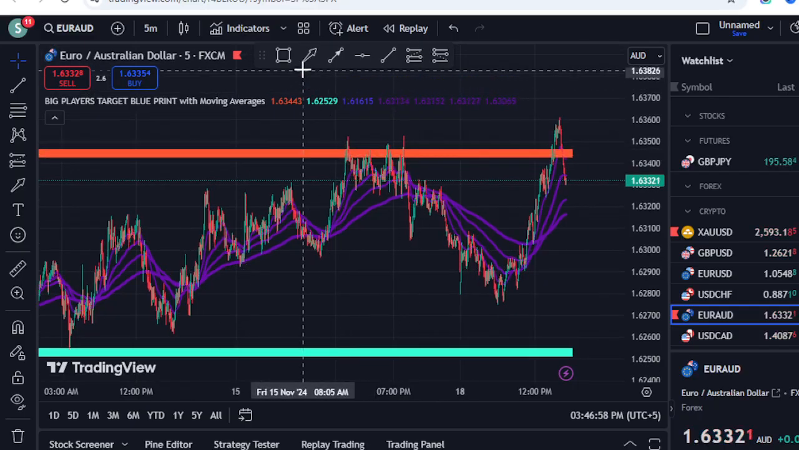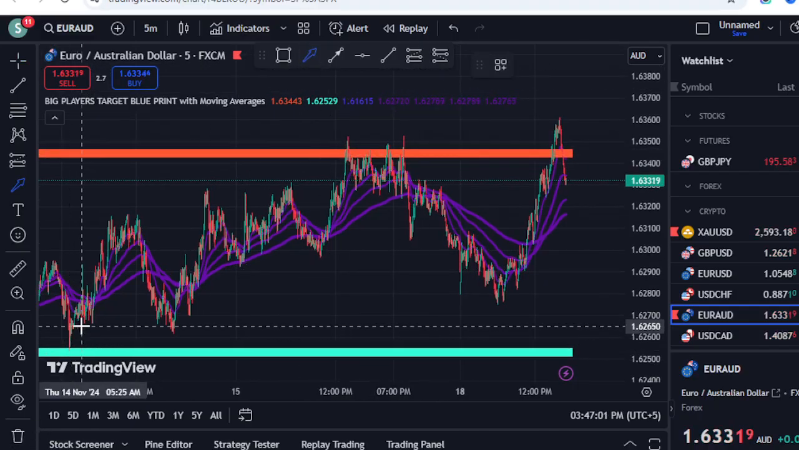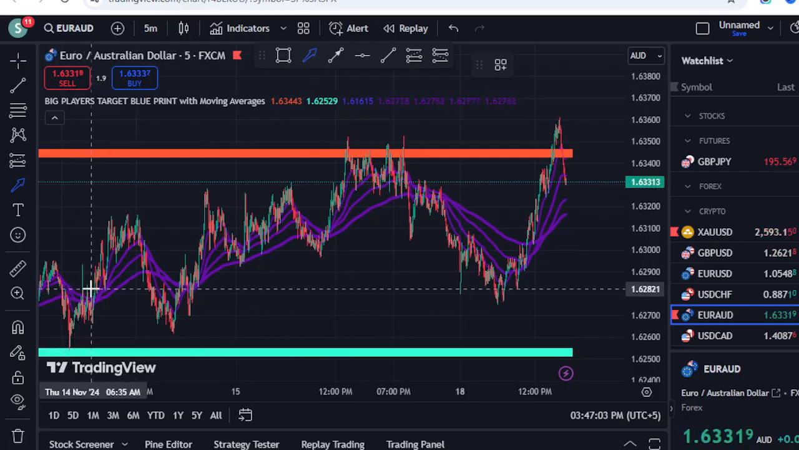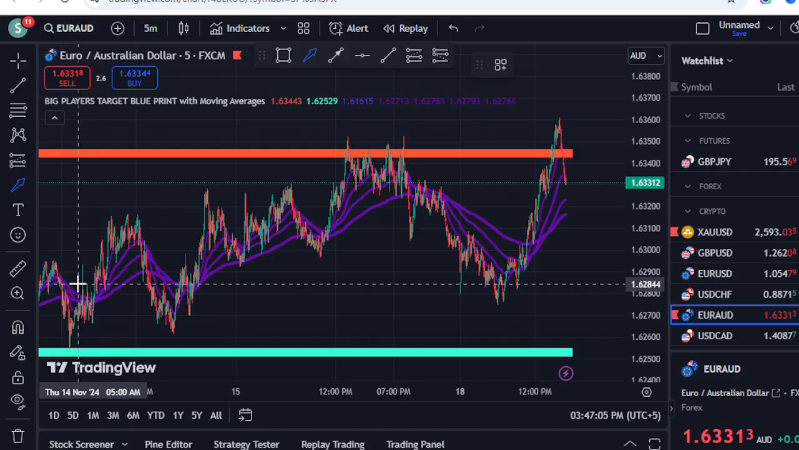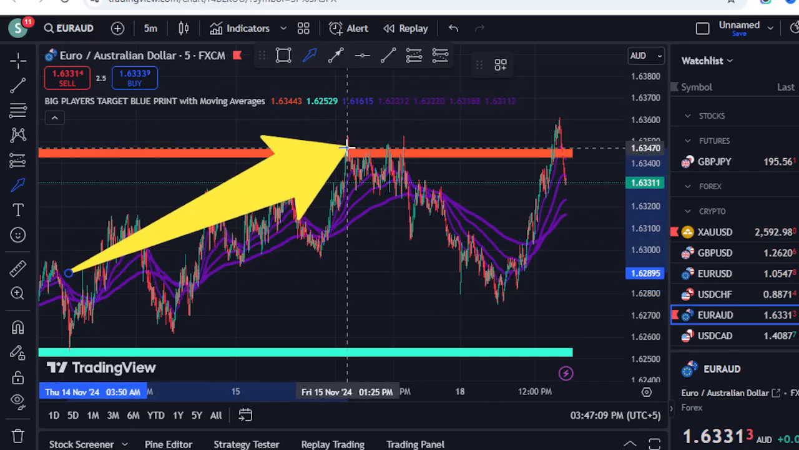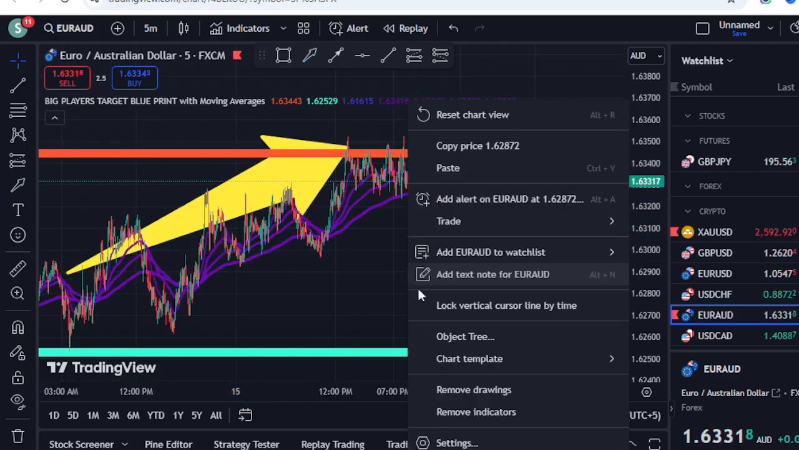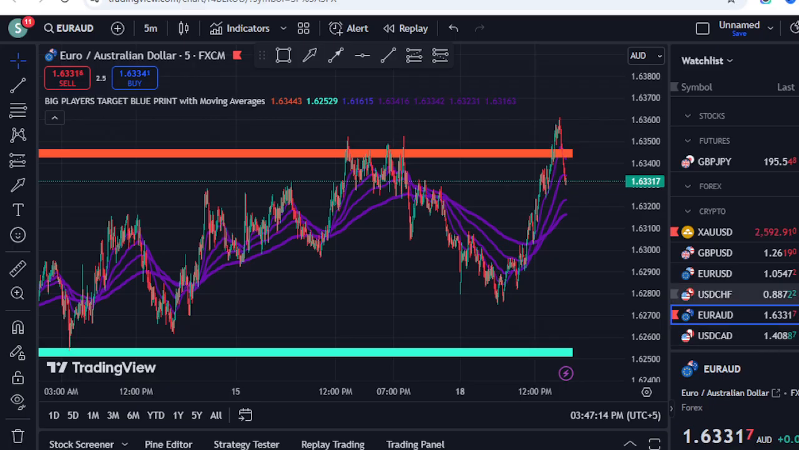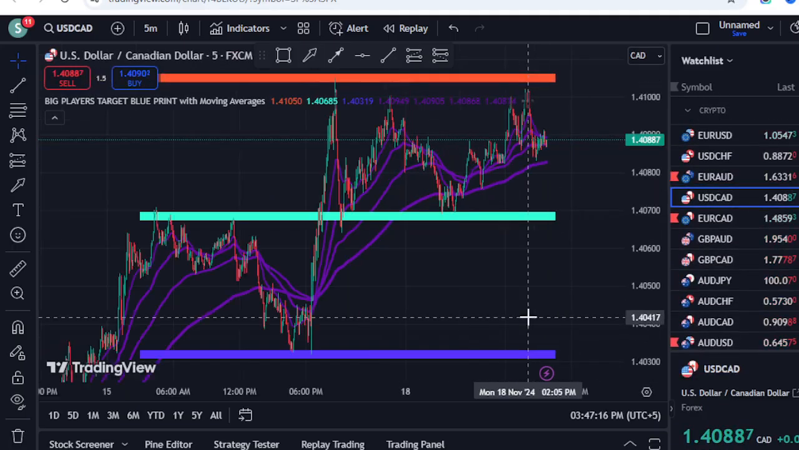Euro AUD was rejected from the green level. Then we wait for the price to come above the moving averages, and here you can take a buy position. Now you can see the market exactly targeted the top level, and this is your maximum take profit. You will not hold your trade more than that.